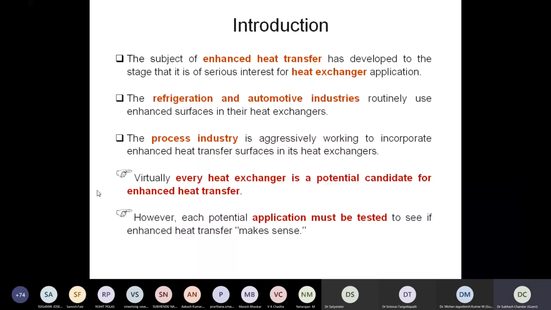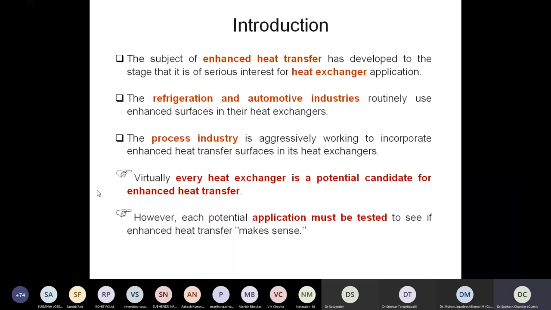However, each potential application must be tested to see if enhanced heat transfer makes sense. This is again very important. We can think of any alteration in the heat exchanger, or in the flow, or in the design of the heat exchanger, but when we finalize it, we need to test whether it is going to give us a benefit. That's the only way out.